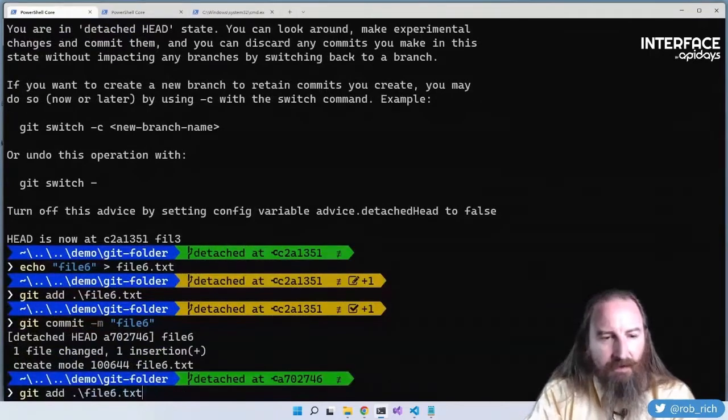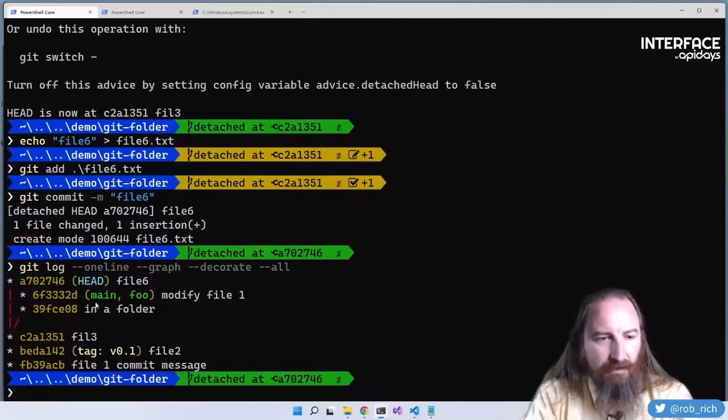And if we take a look at the git log, --oneline --graph --decorate --all, we can see that we can still commit. Oneline gets the one line, graph shows us the ASCII art here, decorate puts the branches in place, but I have a setting to do that all the time, and all will show us the other branches.